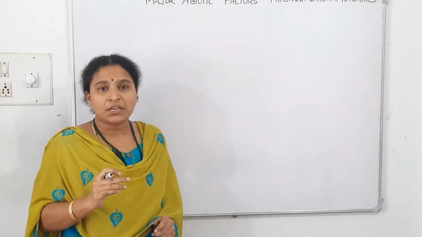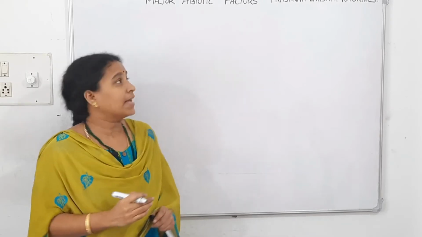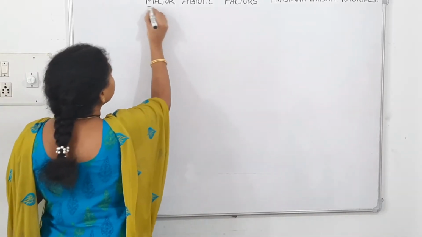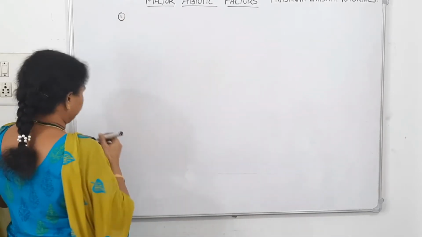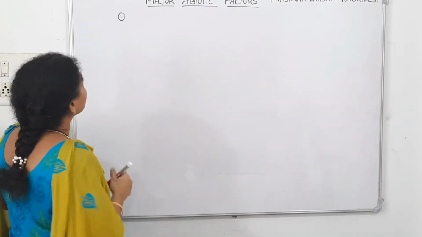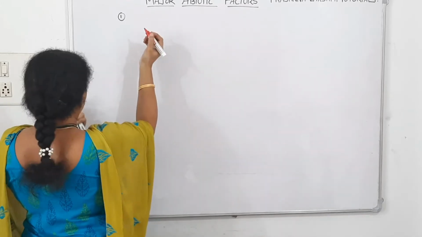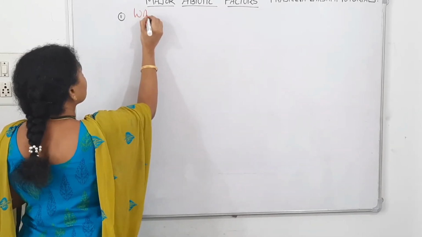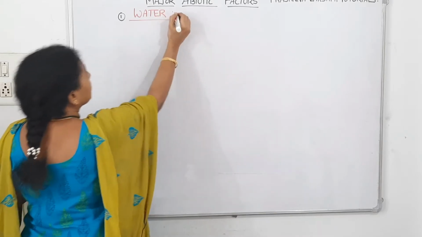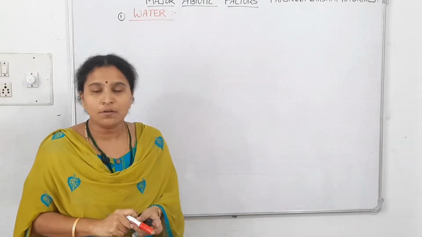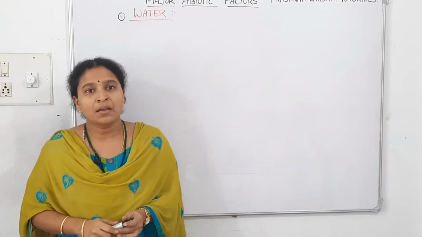Now we are working on the second factor in today's class. The factor is water. So now let us discuss water in today's session.